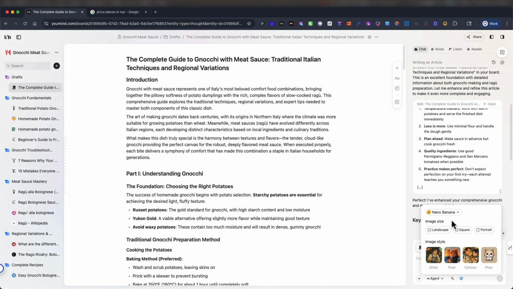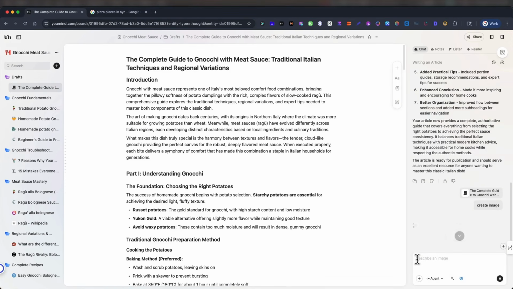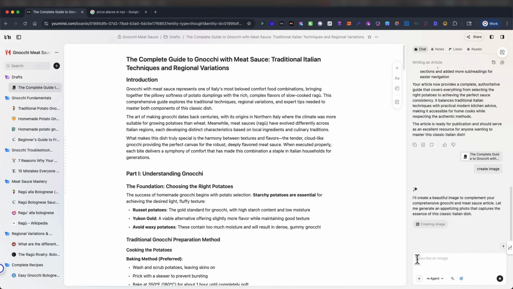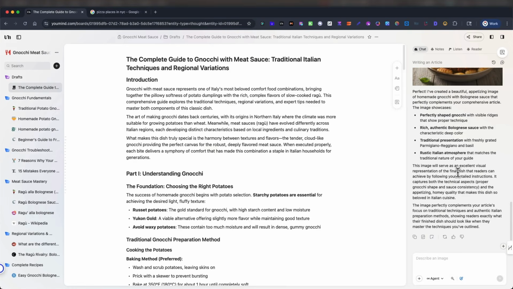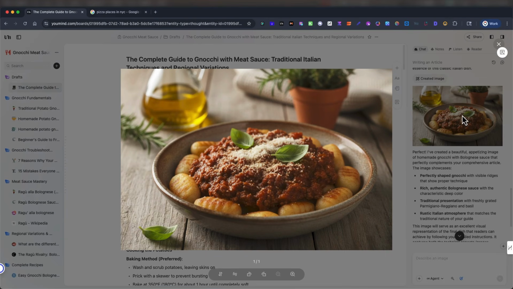Boom. Then you can do style, landscape, square, portrait. You can leave all this blank if you want, or if you want to go with a style, you can. Let's just leave it all blank and then just use Nano Banana. You could change it to GPT-4. Oh, let's just leave it like this. No style. Let's just do create image. I'll create a beautiful image to complement your comprehensive gnocchi and meat sauce article. Image created. Here it is. Wow, look at that. Now I'm really hungry.